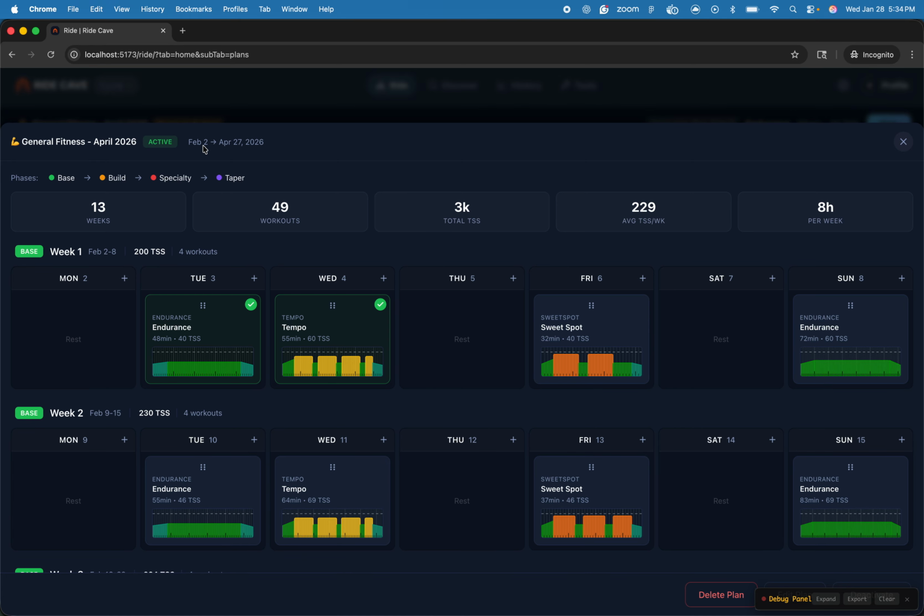You might wonder why it says February 2nd here. Well, workout plans start on a Monday. We try to start them on a Monday when we generate them so that you have equal increments of weeks. So that's why it says the 2nd.